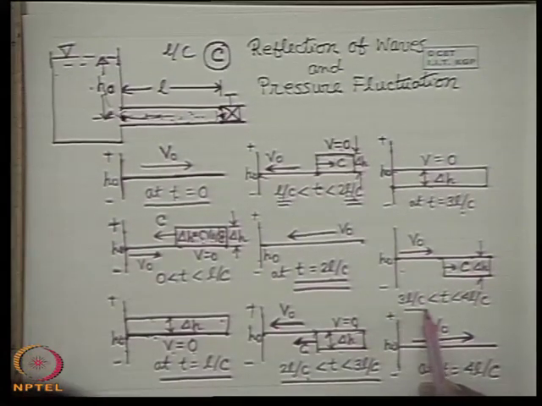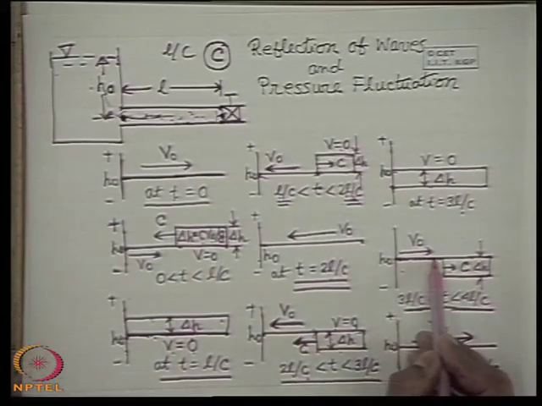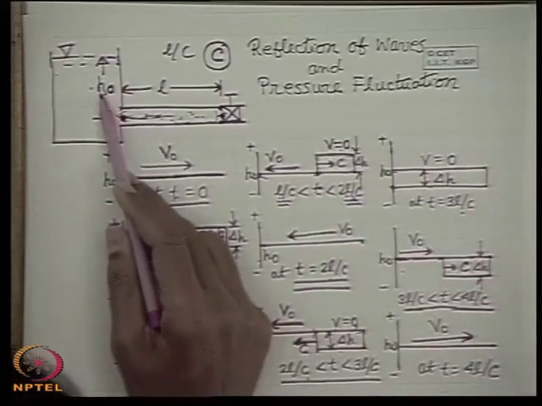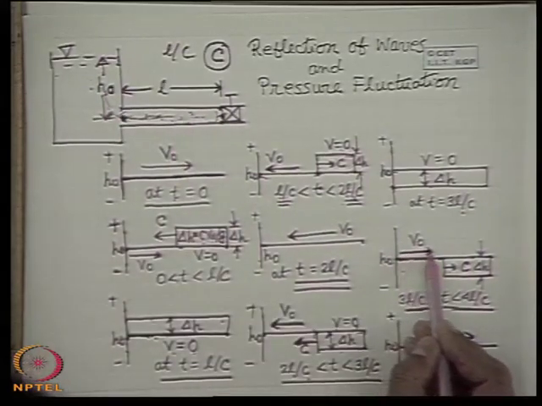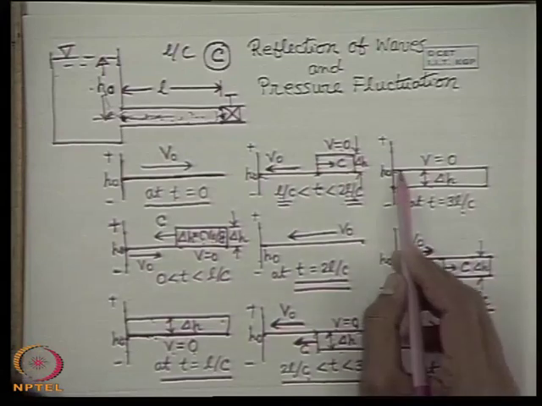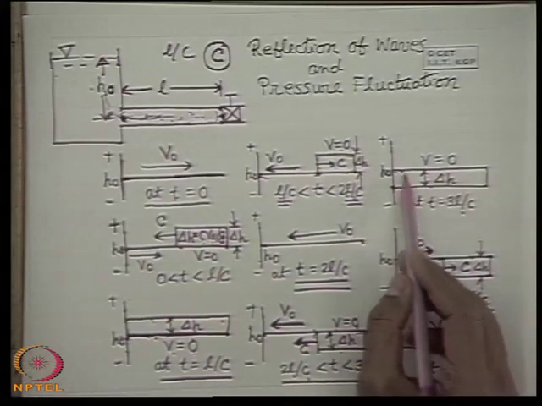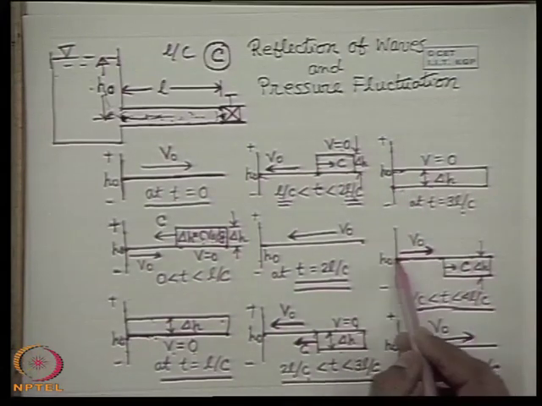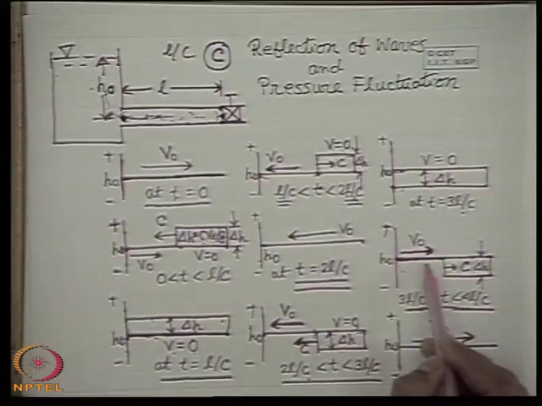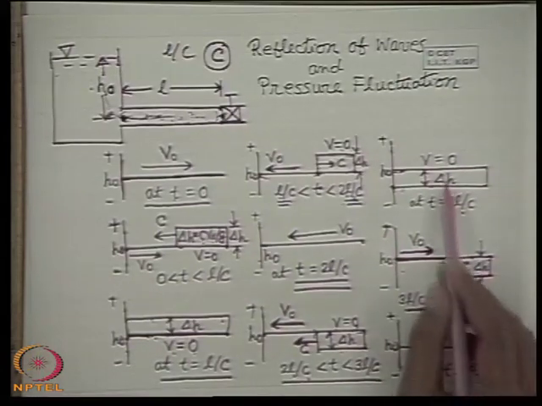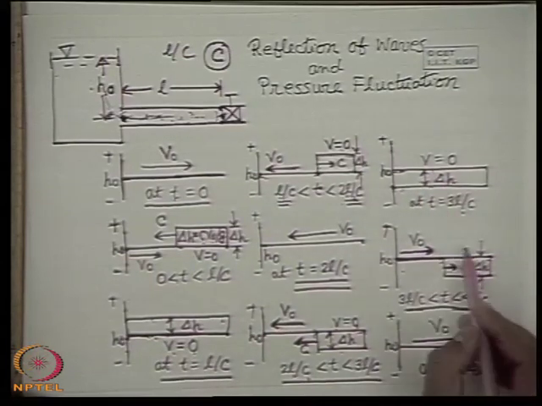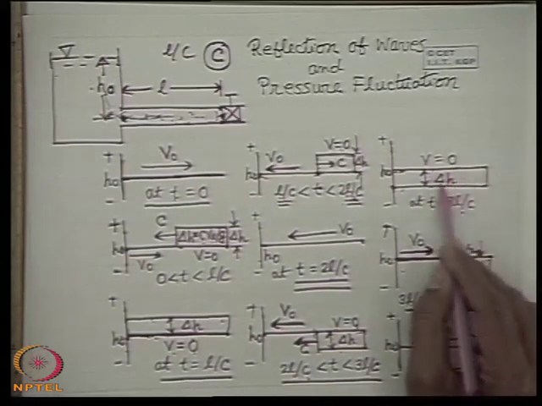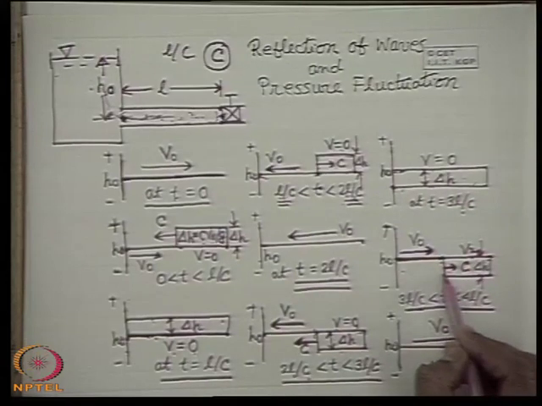So for a time t between 3L by C and 4L by C, we see the pressure wave is moving like that, and in that case the liquid is moving from the reservoir into the pipe. That means it sets the fluid at a velocity V0 in this direction, and again counteracts this minus delta H from H0, so that the fluid head is H0. This part is again at delta H, and this is moving with velocity C. This part is delta H and V is equal to 0. That means this situation, when this wave is at this position.